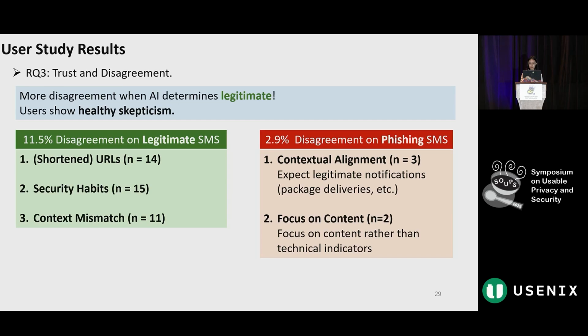If someone wasn't expecting a delivery, but they received a delivery message, they were more likely to flag it as phishing. But if they were actually expecting a package and they received the message, even when the message is phishing, even when AI raised red flags, they still tended to believe it is legitimate. This shows that personal context strongly shapes users' judgment.